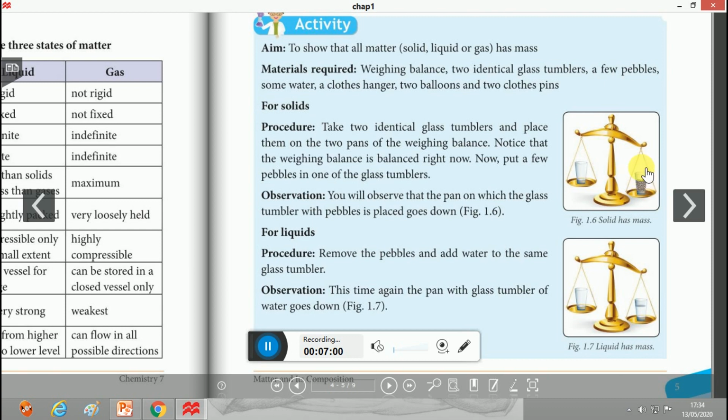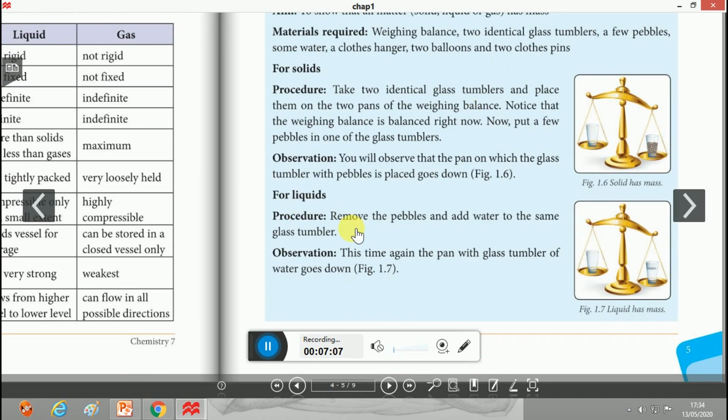By this activity you will prove that the pebbles have mass. That means the solid has mass. For the case of the liquid, you have to remove all the pebbles from these glass tumblers and add water to the same glass tumblers. Now add some water. This time again the pan with the glass tumbler of water goes down. Why so? Because this water has mass. This activity proved that water, which is in the liquid state, has mass.